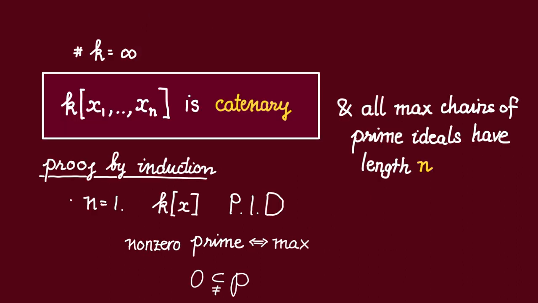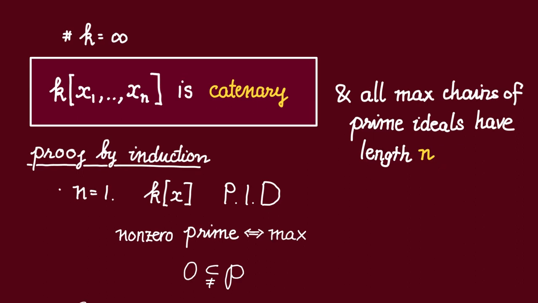Actually, we'll show a bit more than that. We'll not only show that all the maximal chains of prime ideals have the same length, we'll actually also show that that length must be equal to n. Alright, so let us start with the base case when n is equal to 1.